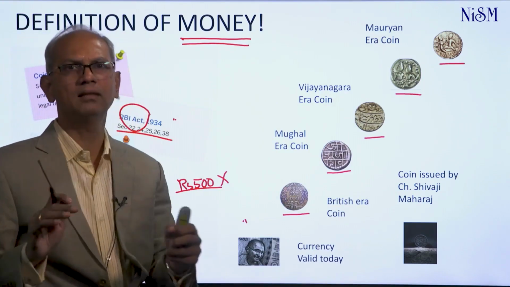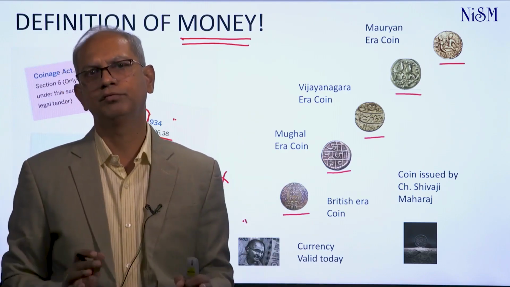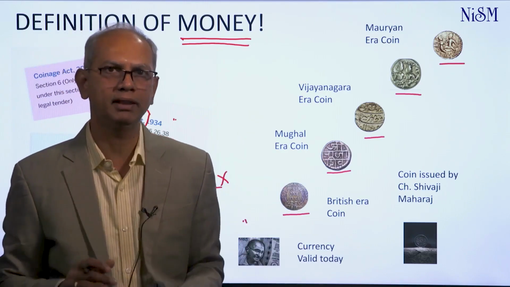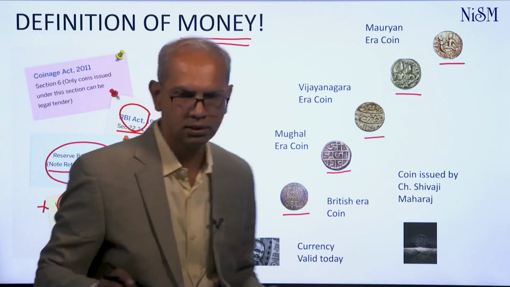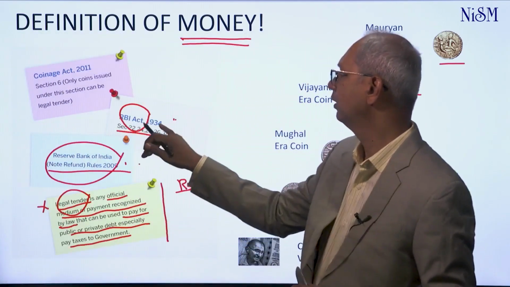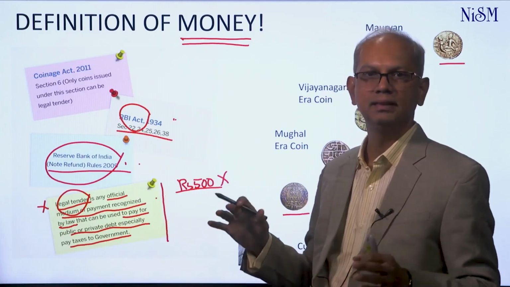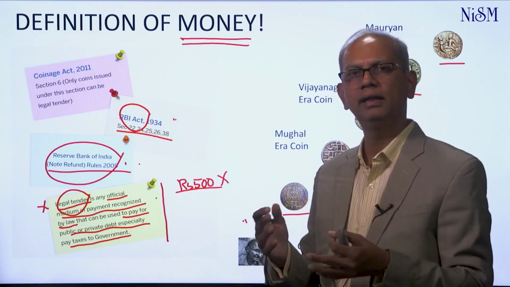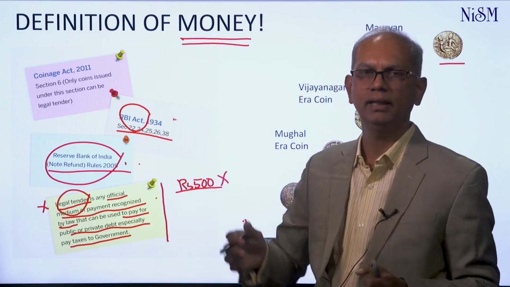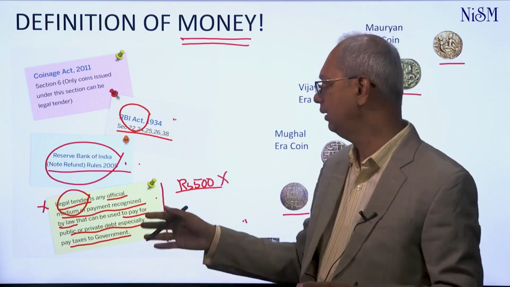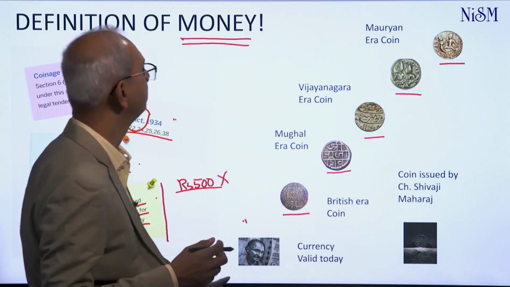So these are the very basics. We just saw a lot of different definitions of money, but it's sufficient for us to know that whatever is issued by an authority under an act today is what is legal tender in any market. The legal tender in historic times was different, as we saw, and legal tender currently is different. So anything that is issued by the monetary authority is obviously money, right?